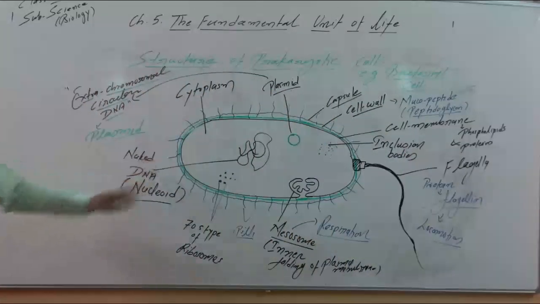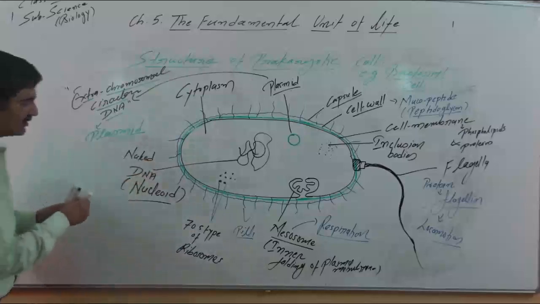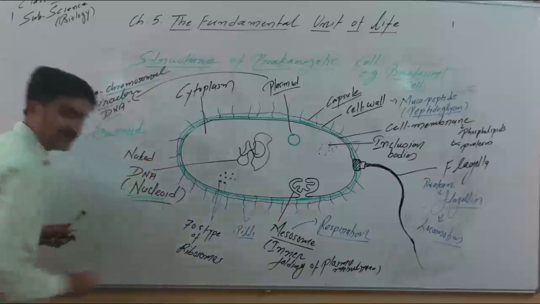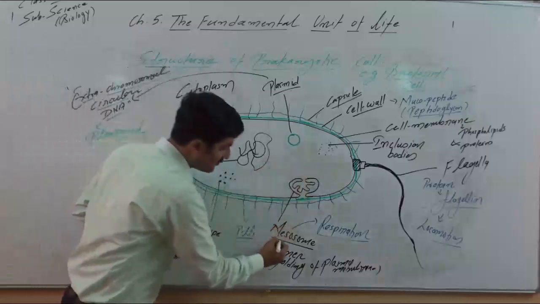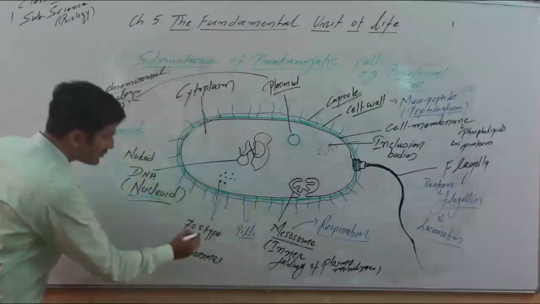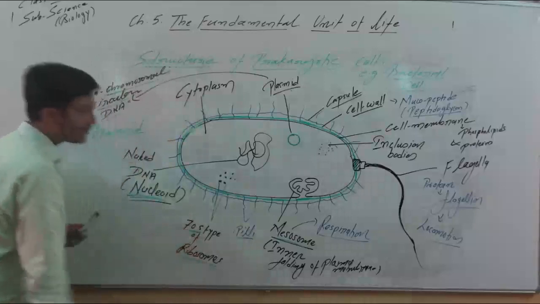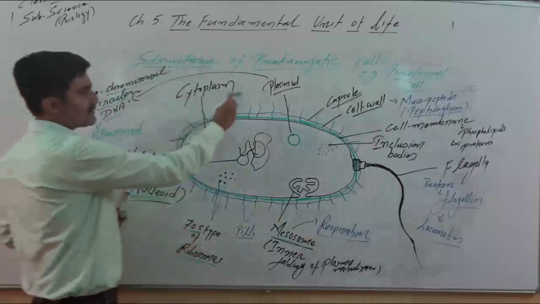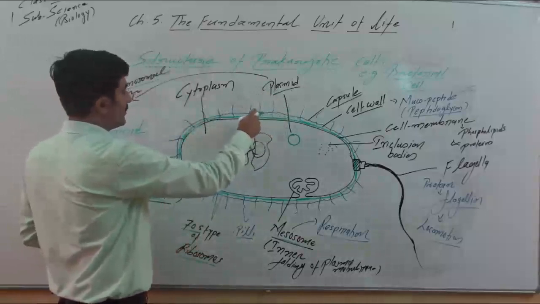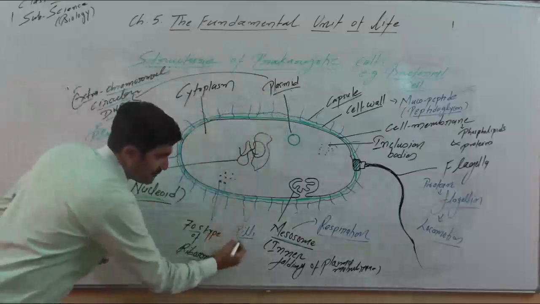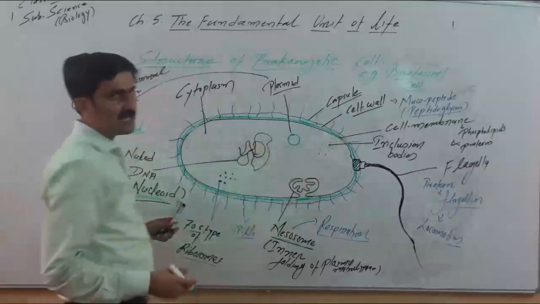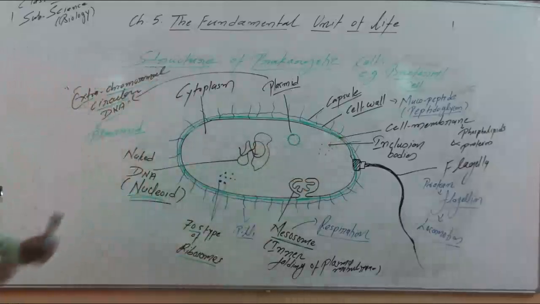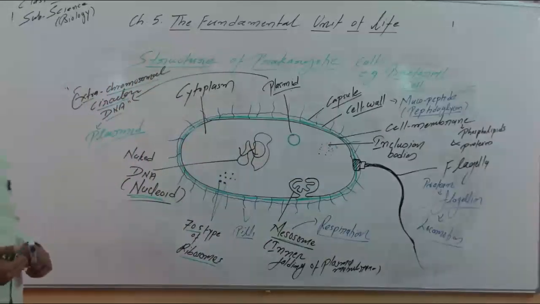The most important terms you will remember: this is nucleoid, naked DNA. Inner folding of plasma membrane is called mesosome. Type of ribosome, 70S type of ribosome. These small filaments are called pili or fimbriae. Longer filament projection is called flagella. So prokaryotic cells are simple cells in comparison to eukaryotic cells. Thank you.